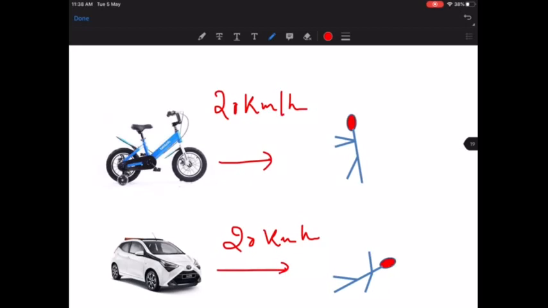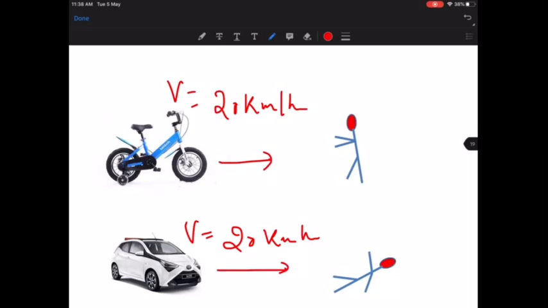Who is going to be badly injured, given that the velocity is the same, mind you? I'm asking a very important question. The velocity of both is the same: here the velocity is 20 km/h and the cycle is also 20 km/h. Which one of them is going to hurt the person more? Yeah, you would say the car is going to injure the person very badly. It is going to have more effect. Yes, absolutely. Now why? Both of them are moving with the same velocity, so why is it that the car is going to have more impact on the person?